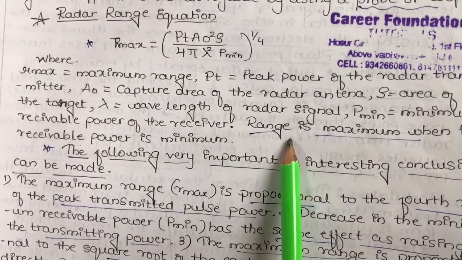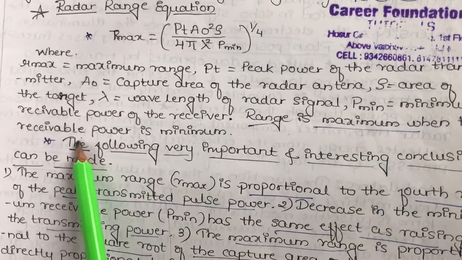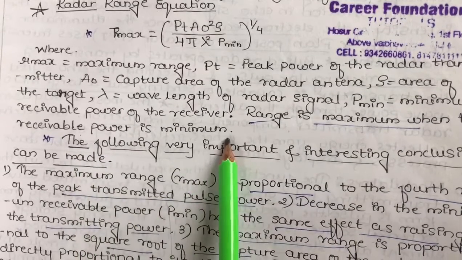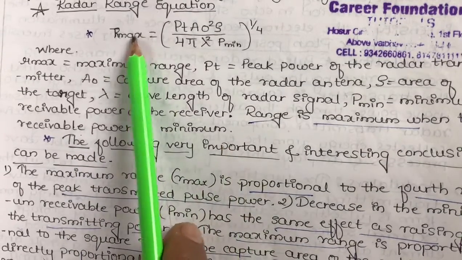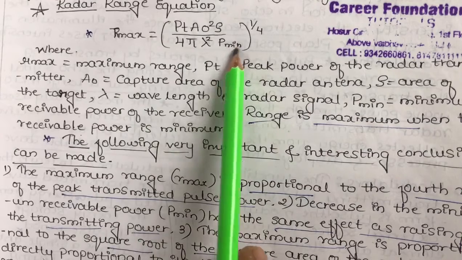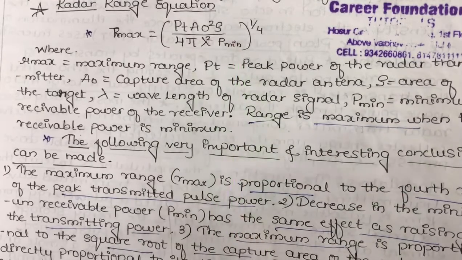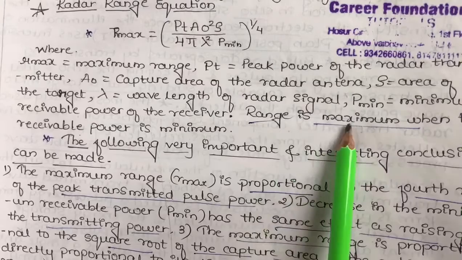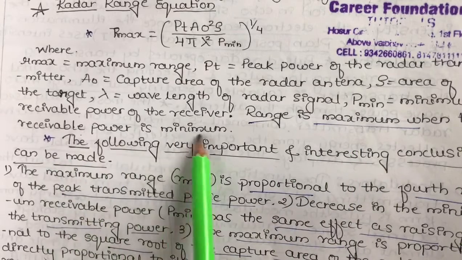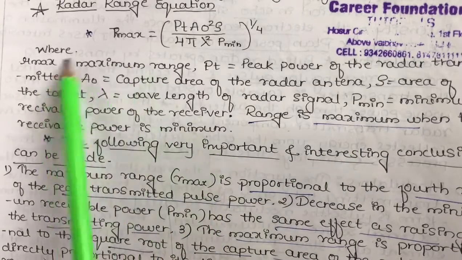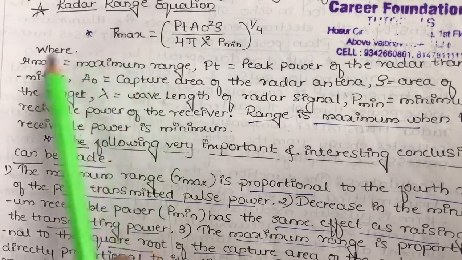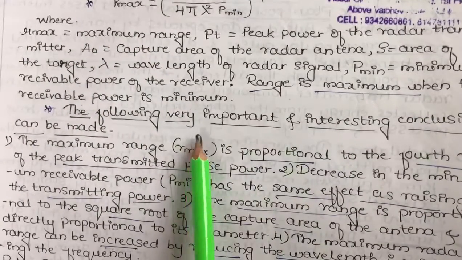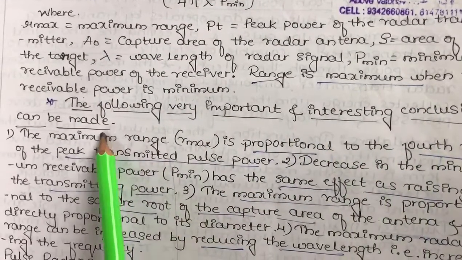And the range is maximum when the receivable power is minimum. This is the main thing. R max, capital R max, small r max, both are the same. The following are very important and interesting conclusions.